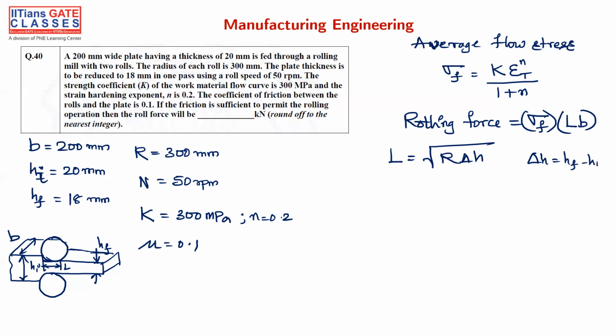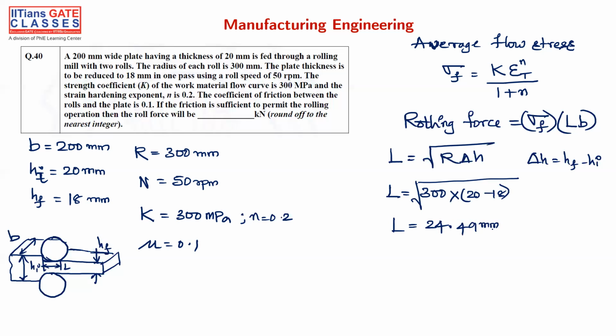So L is equal to root of 300 into 2, that is 600, which is 24.49 mm.